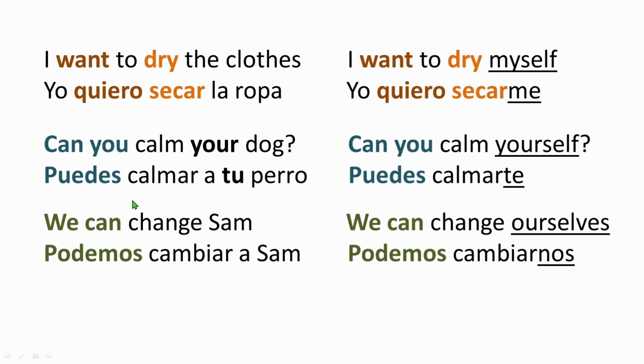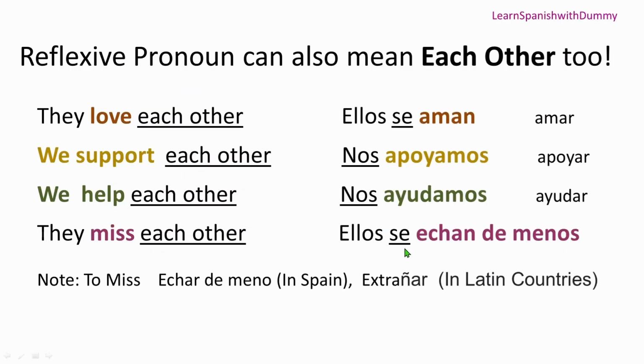Okay, perfect. Next is we can change Sam. It's podemos cambiar a Sam. Okay, next is we can change ourselves. So it's podemos cambiarnos. Okay, podemos cambiarnos. What's the difference? Here we are doing an action of changing on whom? On Sam, right? On someone else. But here we are doing the action of changing to whom? To ourselves, right? So we need to put the reflexive pronoun. Okay, podemos cambiarnos. Nos is reflexive. Perfect. So that's it. All right.